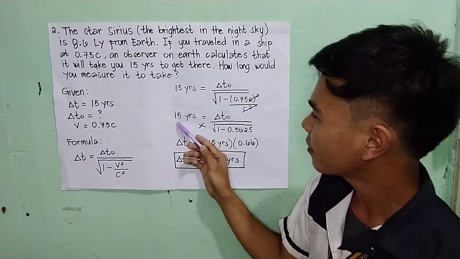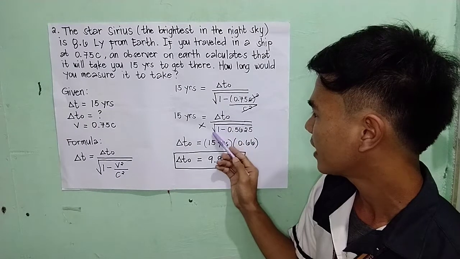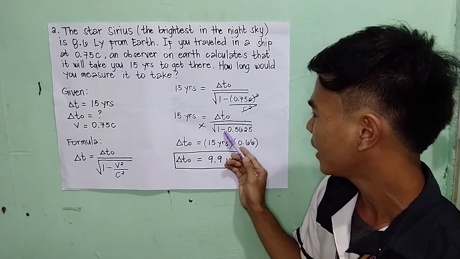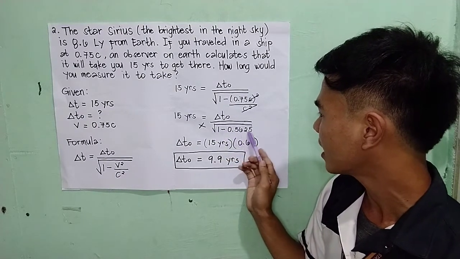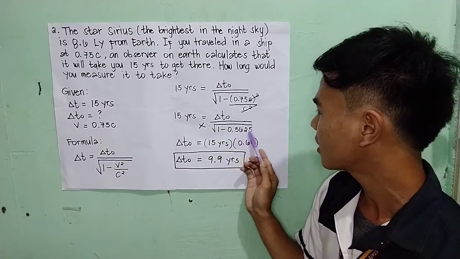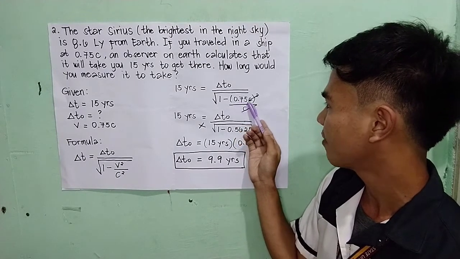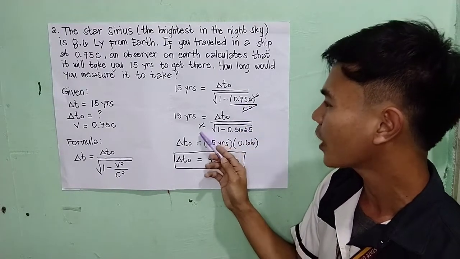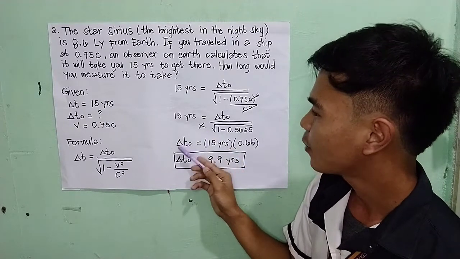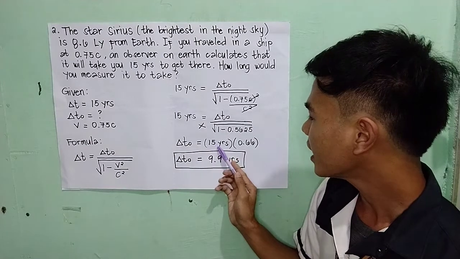So we have here 15 years is equal to the delta t-naught divided by the square root of 1 minus 0.5625. We have this 0.5625 because we squared 0.75. So we are going to cross multiply.